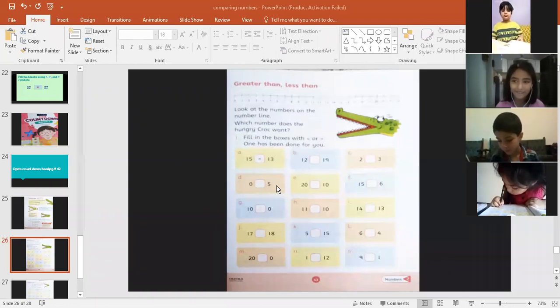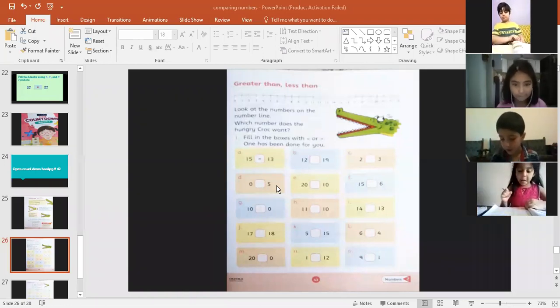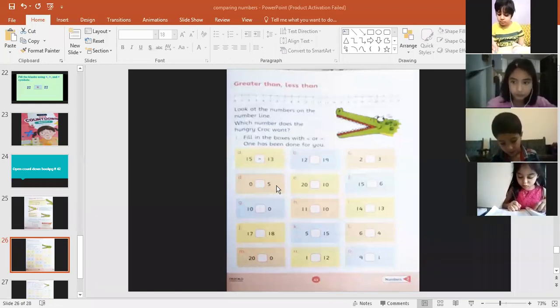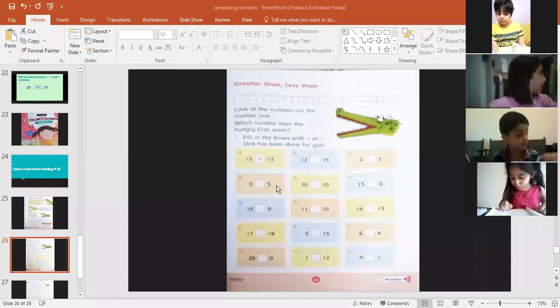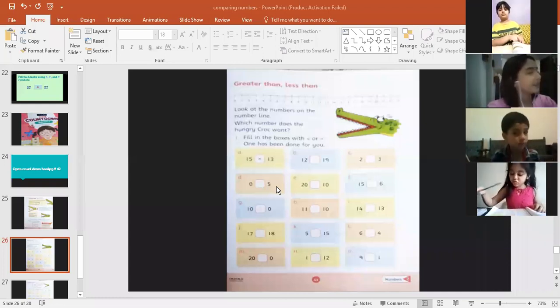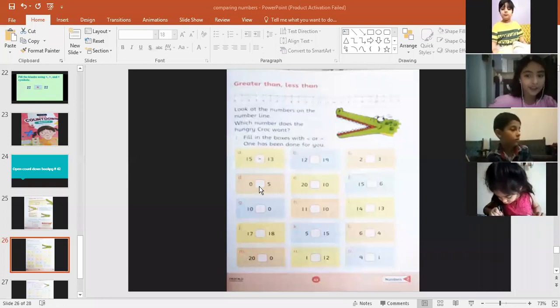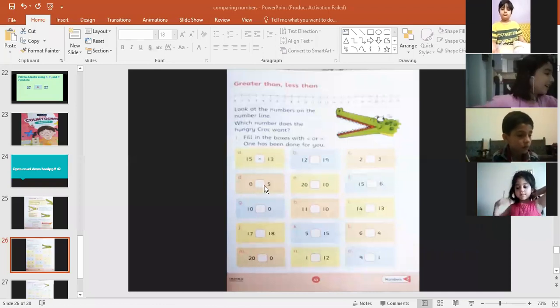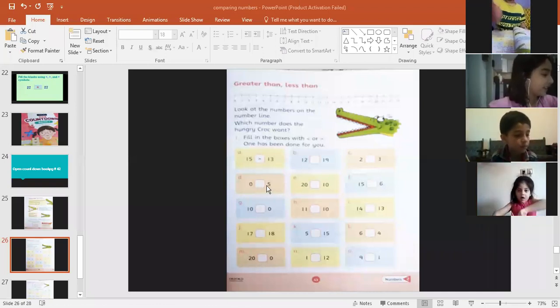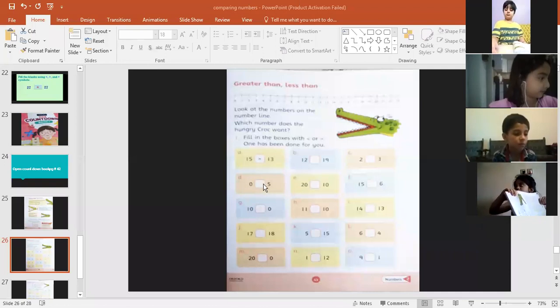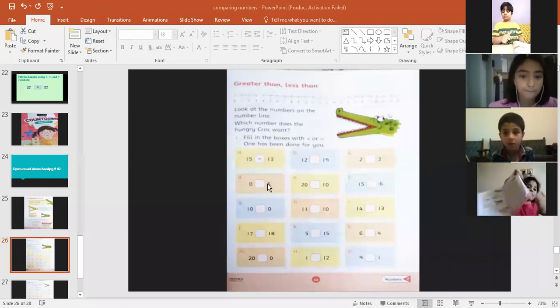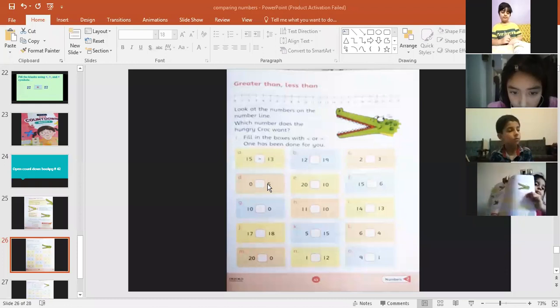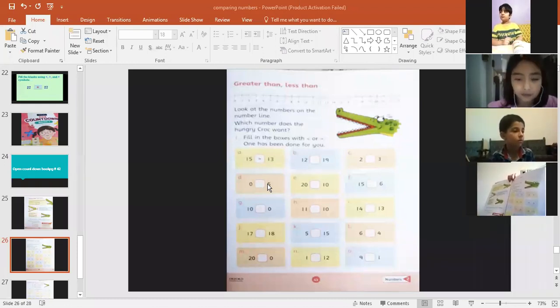I will try to solve as many sums as we can. And then there is page number 44. Page number 44 you have to solve as homework. Abdullah bin Usman, look here, my dear student. You have to solve sum D, 0 and 5. There isn't anything and there are 5 things. The crocodile will open its mouth toward 0 or 5. Who can tell me? 5. Very good, Abdullah. Well done.